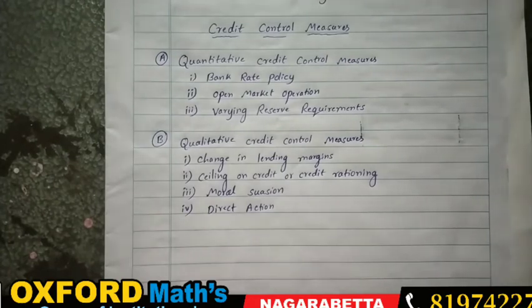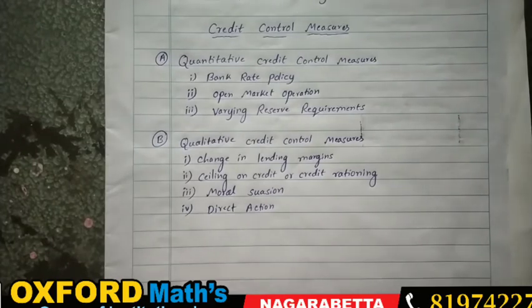The remaining amount is called SLR, which is the money the commercial banks can keep themselves to do business with the public or with customers. In this way, the RBI maintains the lending capacity of banks. How much capacity the bank should have to lend money, from the RBI or to the public, is controlled by the RBI itself.